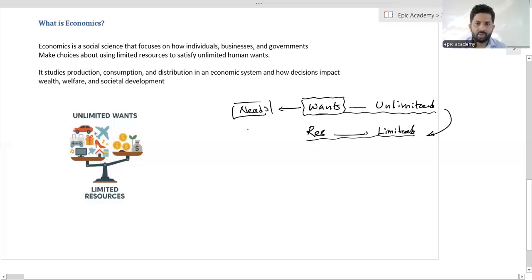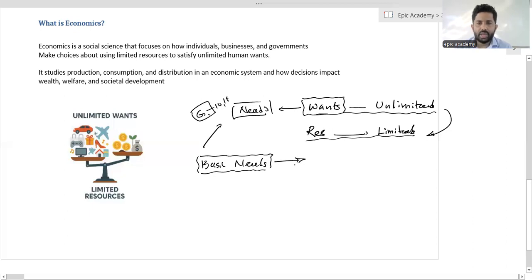If you have an idea about this, wants are created by needs. As you studied in grade 10 and 11, maybe you studied basic needs. Basic needs mean what you have to utilize commonly as a person in society if you are going to live in it.